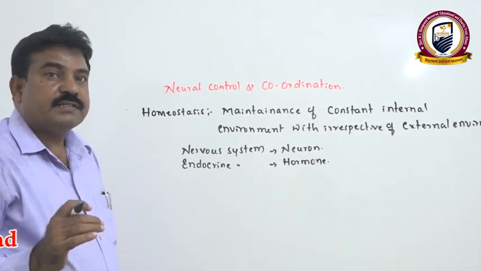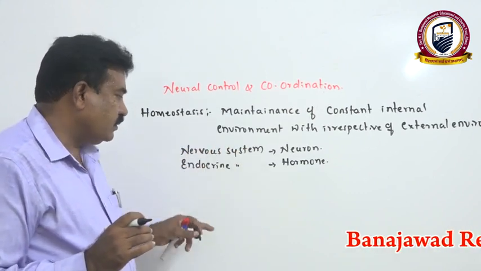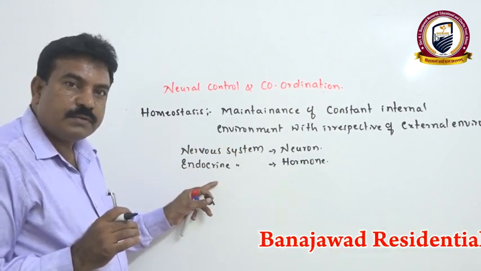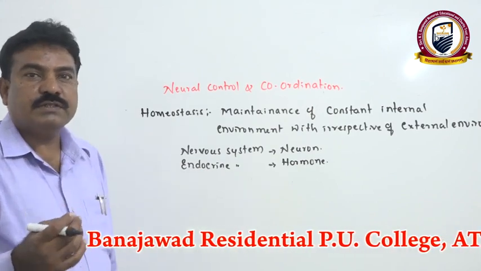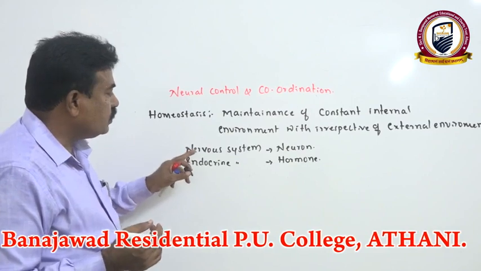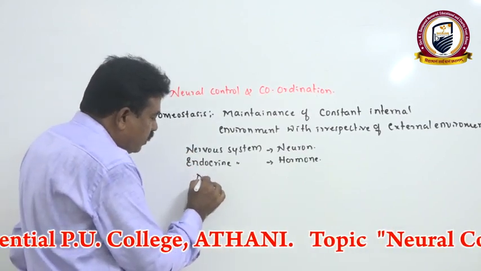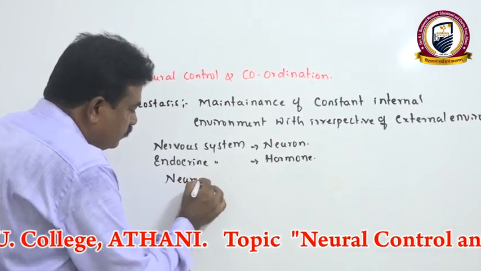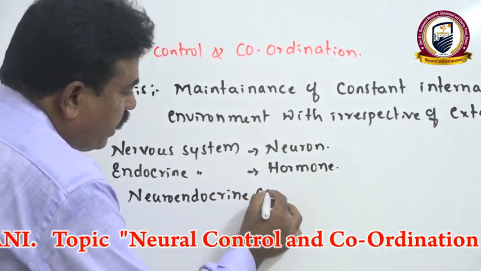There are some mechanisms in our body where only the nervous system is involved in coordination, whereas in some processes only the endocrine system is involved. But many organ systems are controlled by both the nervous system as well as the endocrine system, which we call neuroendocrine control.